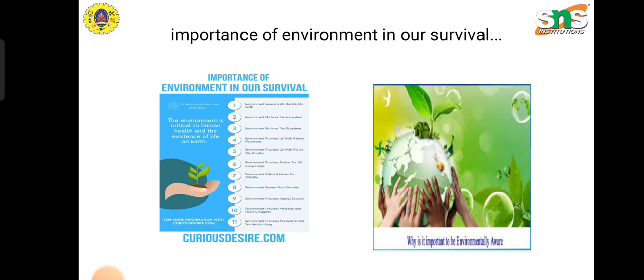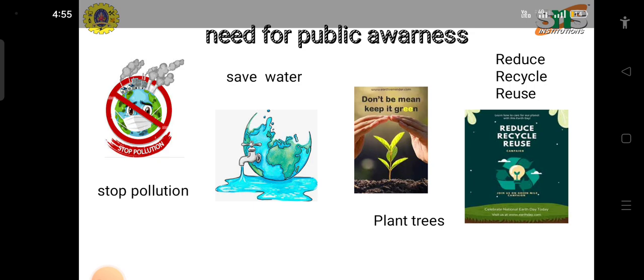An awareness program should be created for the surroundings and environmental issues. Next, the need for public awareness.